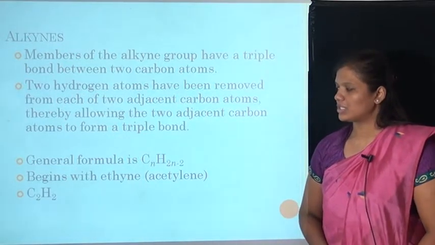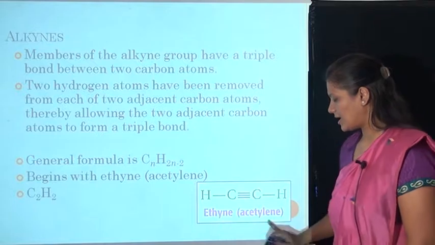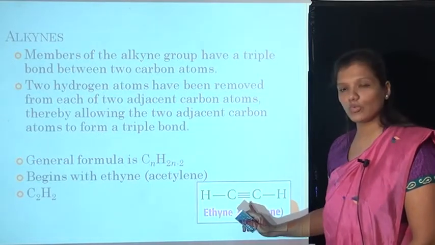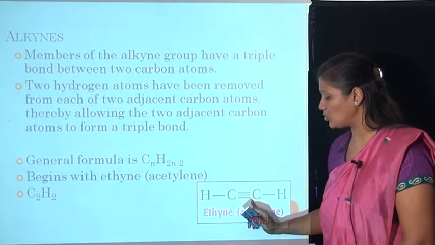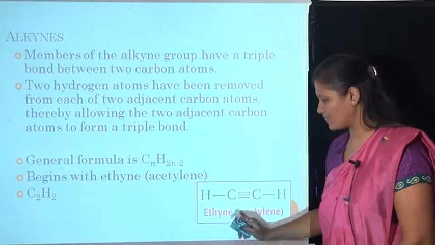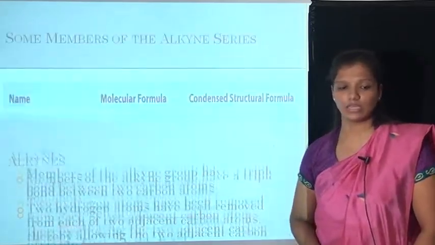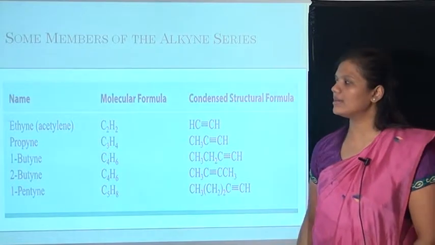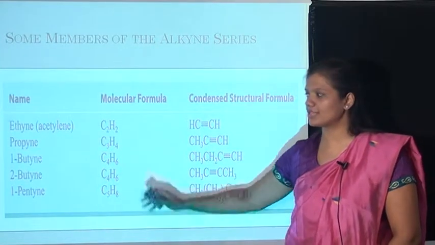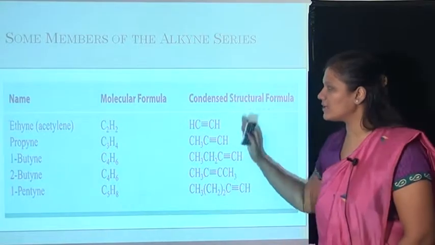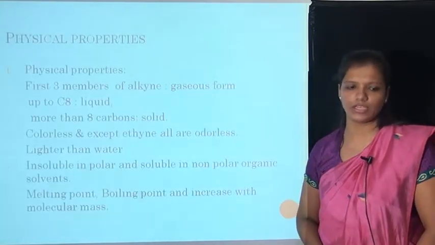The formula is C2H2. The structure is written here, with a triple bond between the two carbon atoms. Some members of the alkyne series are given here. The first one is ethyne, as we know, then propyne, 1-butyne, 2-butyne, 1-pentyne. The molecular formula and structural formula are given here.